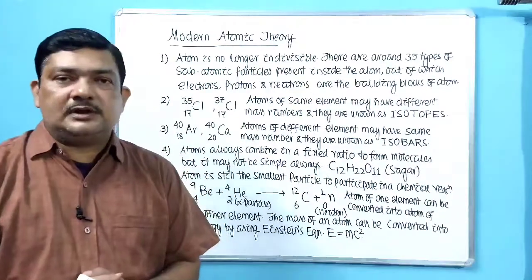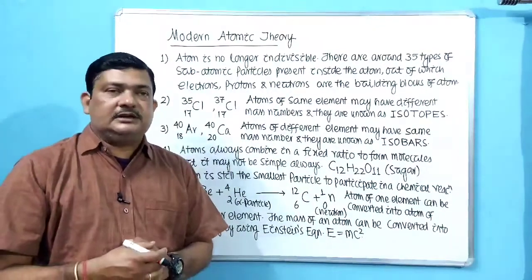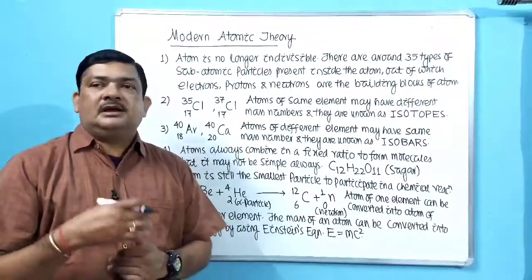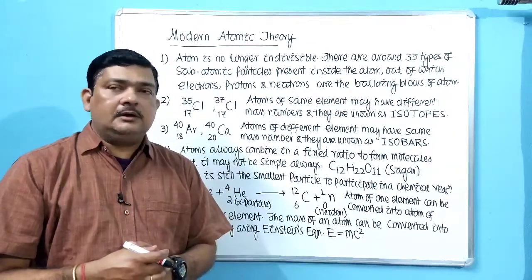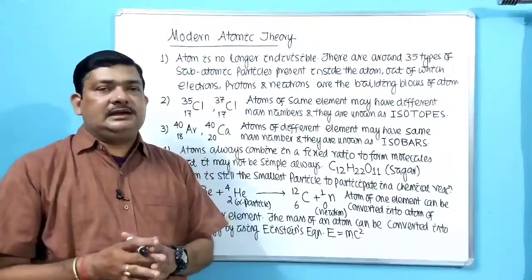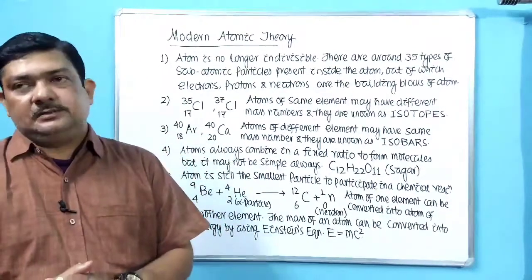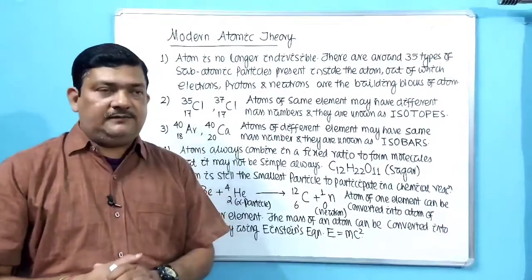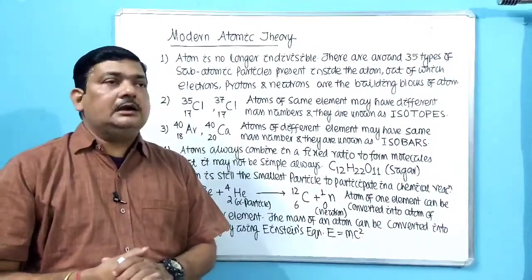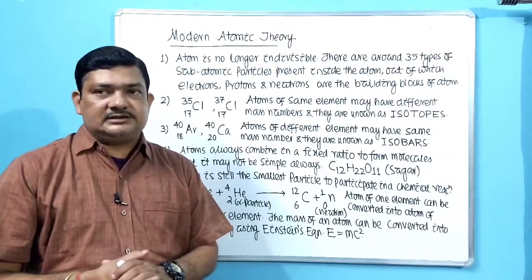So next, using Planck's quantum theory and Schrodinger's wave equation and the duality of matter, another model of atom, that is the quantum mechanical model of atom, was given. So we will discuss them in detail, during which we will discuss important portions like electromagnetic radiation, photoelectric effect, Planck's quantum theory, duality of matter. These things we will discuss.